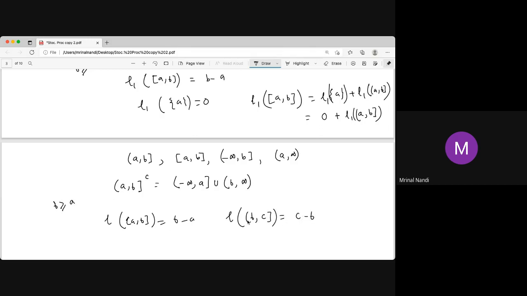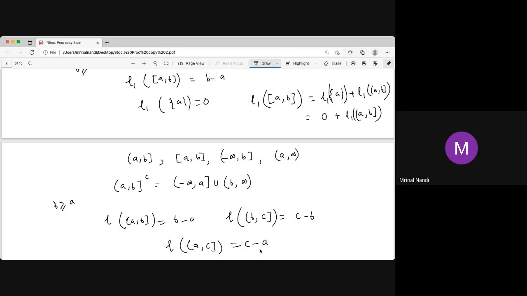These two are disjoint, and we take the union. The union is again an interval, a to c, and its length is c minus a, and that is true. You just add these two and you will get c minus a. So if the union of the intervals is again an interval, no harm. This is actually the same as the length.